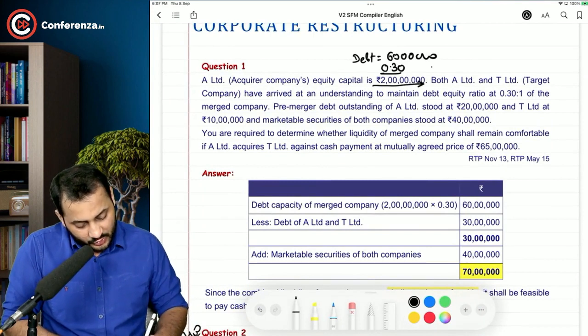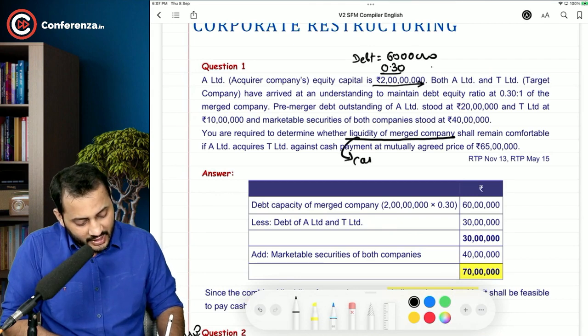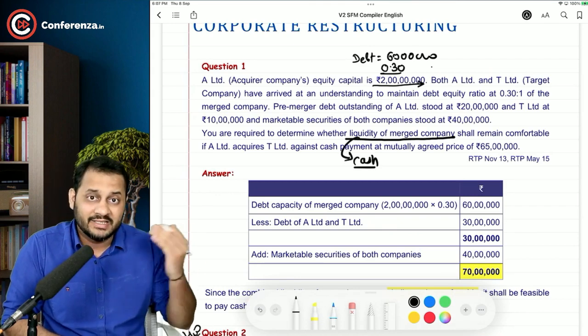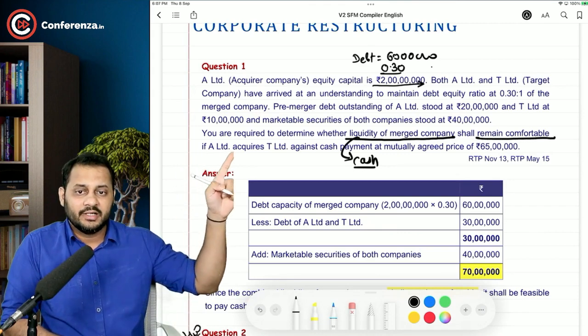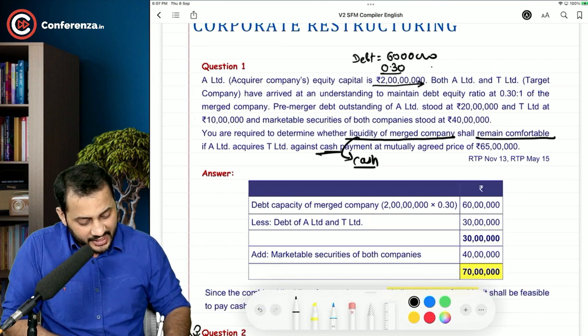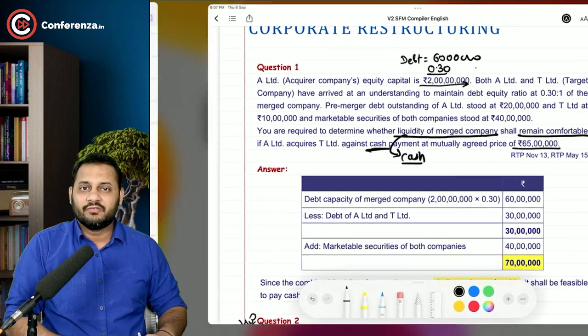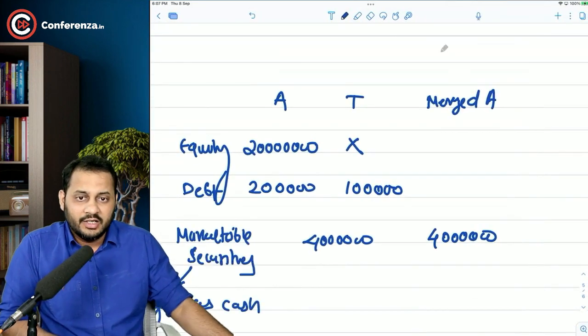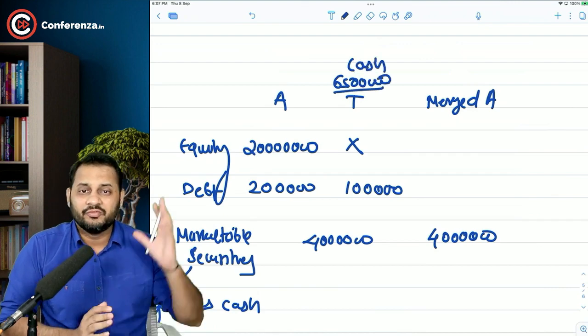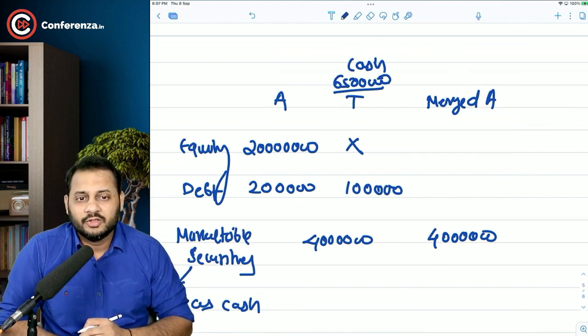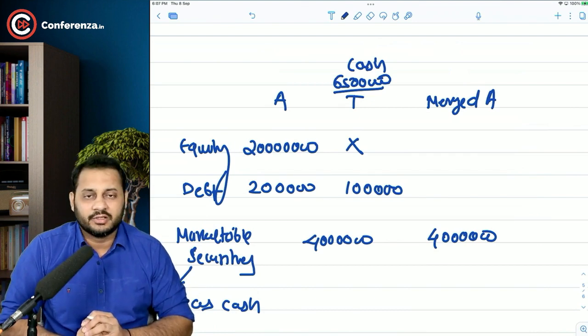The question is, you are required to determine whether liquidity of the merged company, liquidity meaning do you have sufficient cash balance to buy the other company, shall remain comfortable if A Limited acquires T Limited against the cash payment with a mutually agreed price of 65 lakh rupees. So try to understand, T Limited will get 65 lakh rupees in cash. So that much cash should be there with A Limited. Do you think the cash is there? Yes, sir. We have the cash.